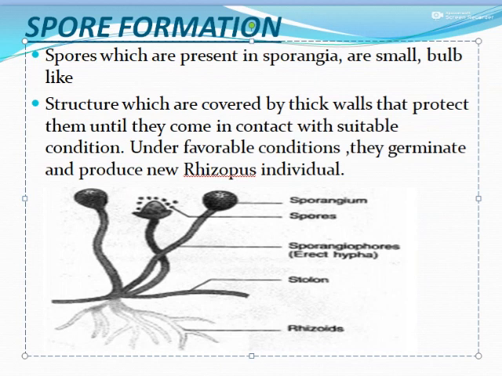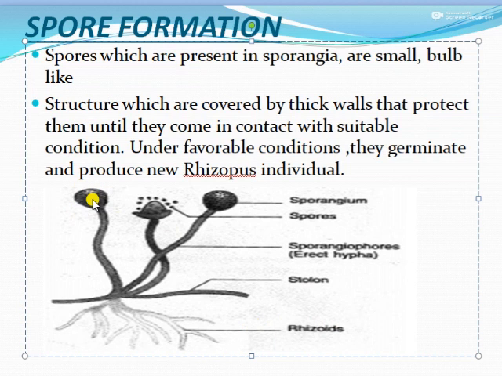Okay, next one we have got is spore formation. As we all know, spore formation means small things, something like seeds. Spores are present in sporangia, which are small and pulp-like. An example of this is Rhizopus. See, this is the sporangia, and inside it various spores are present.